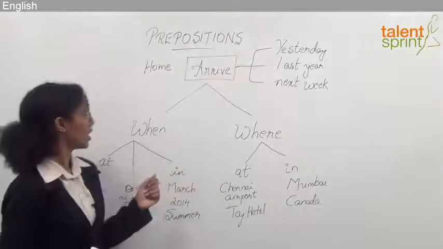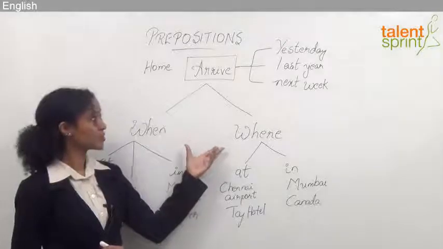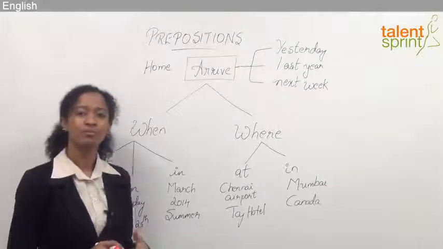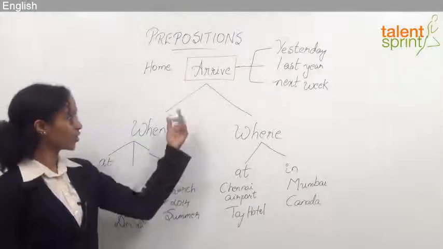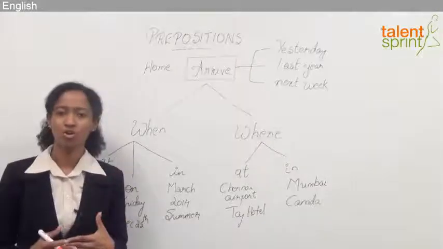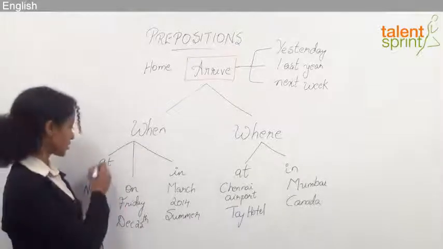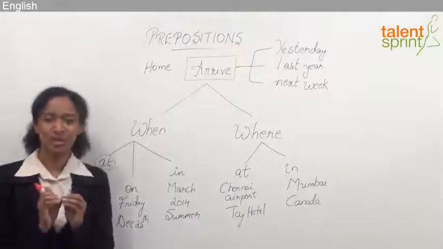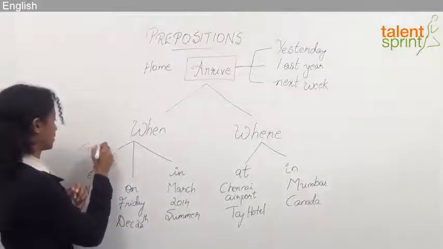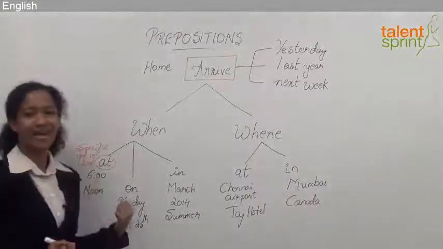So basically, when and where is what we're going to use to explain this concept a little more. So if I have to say this person, when did he arrive? Then I go ahead and say he arrived at 6 o'clock, or he arrived at midnight, or at noon. So you use at when you're referring to a specific point in time. Okay? Specific point in time, we use at.